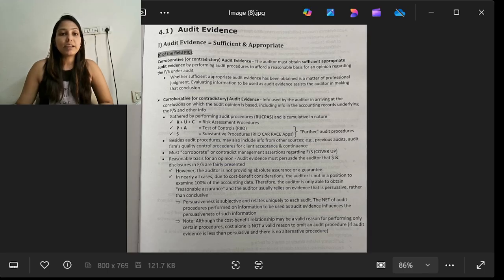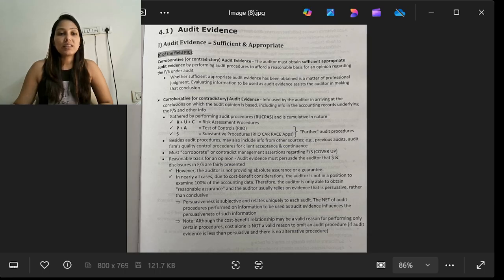This means that it is the responsibility of the auditor to obtain sufficient and appropriate audit evidence. Whether sufficient appropriate audit evidence has been obtained is a matter of professional judgment. So it can be identified through the professional judgment of the auditor whether the audit evidence that we have received is sufficient and appropriate or not. Evaluating the information to be used as audit evidence assists the auditor in making that decision. Corroborative or contradictory audit evidence is the information used by the auditor in arriving at the conclusion on which the audit opinion is based.